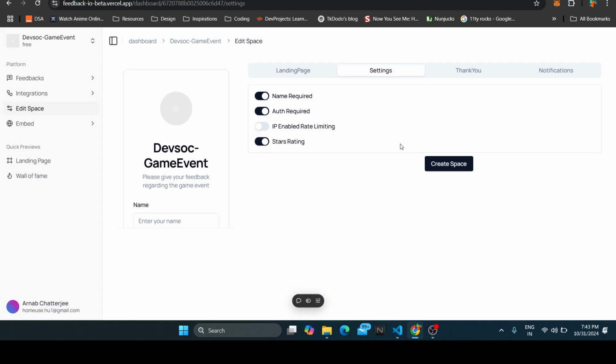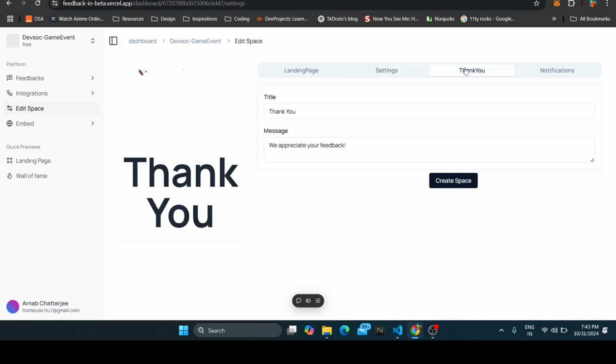Another problem is the authentication process. We want to know the user's email, or their proper name, but sometimes we don't want the name or those details, we just want the feedback. So we can easily customize that. I also like to show them a thank you page, and you can customize it accordingly, like what you want them to know and what you don't. So yep, this is how it works.